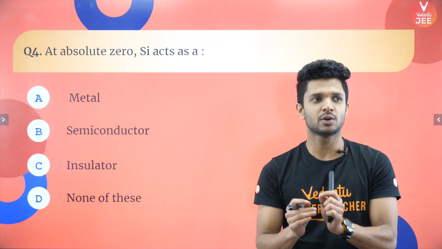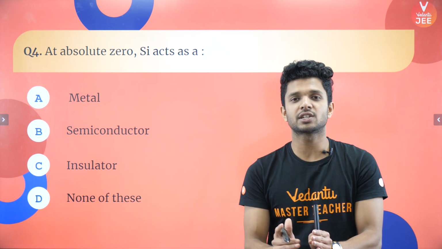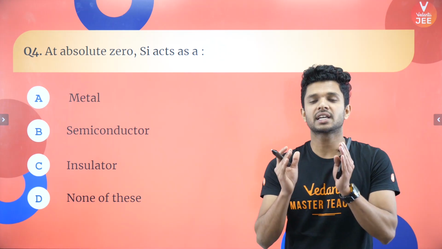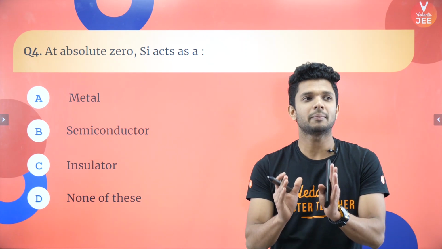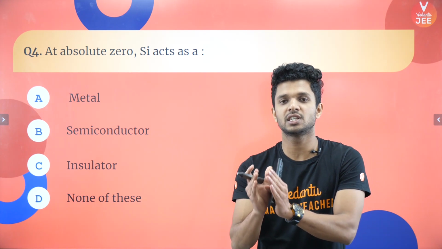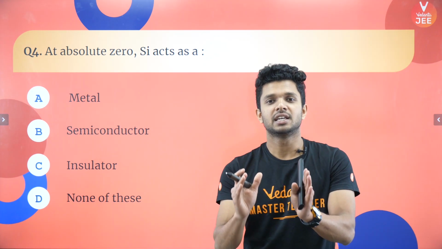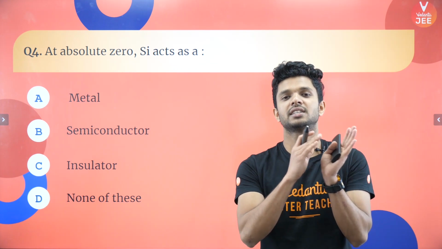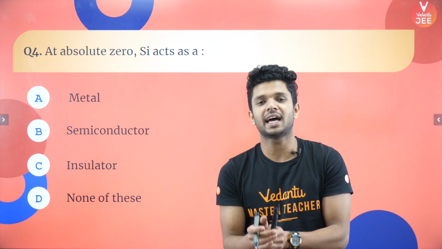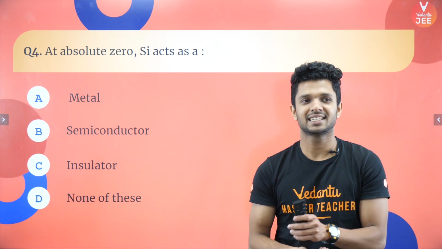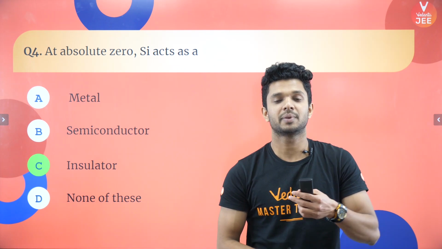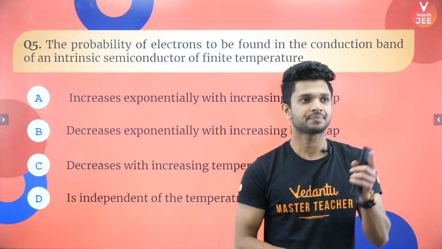How many? 0, right? So if there are no free electrons in the material, silicon will be acting as what? If 0 free electrons are there, it will be acting as an insulator because current cannot pass through because of the lack of free electrons. Yes, it was a nice question, I hope, because it includes maximum theory.